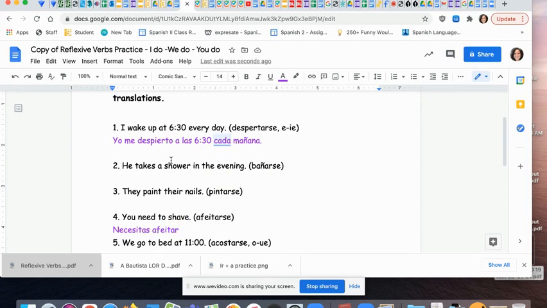Necesitas is conjugated from necesitar. And then I need the reflexive pronoun. So necesitas afeitarte. And that would be my sentence. When there are two verbs, when there's one conjugated verb, the next one stays infinitive, but since it's reflexive, it needs a pronoun change to match the subject, which is you, tú. That's why it's te, which you can get from the notes.